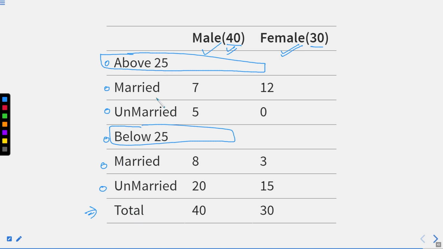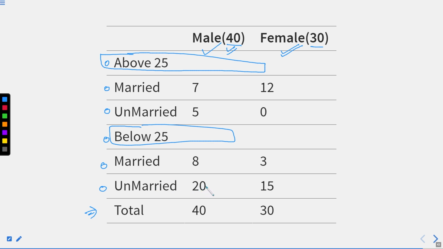Above 25, 7 males are married and 12 females are married. Understood? Unmarried, 5 males are unmarried above 25, and 0 female. Similarly, below 25, married males are 8, females are 3.